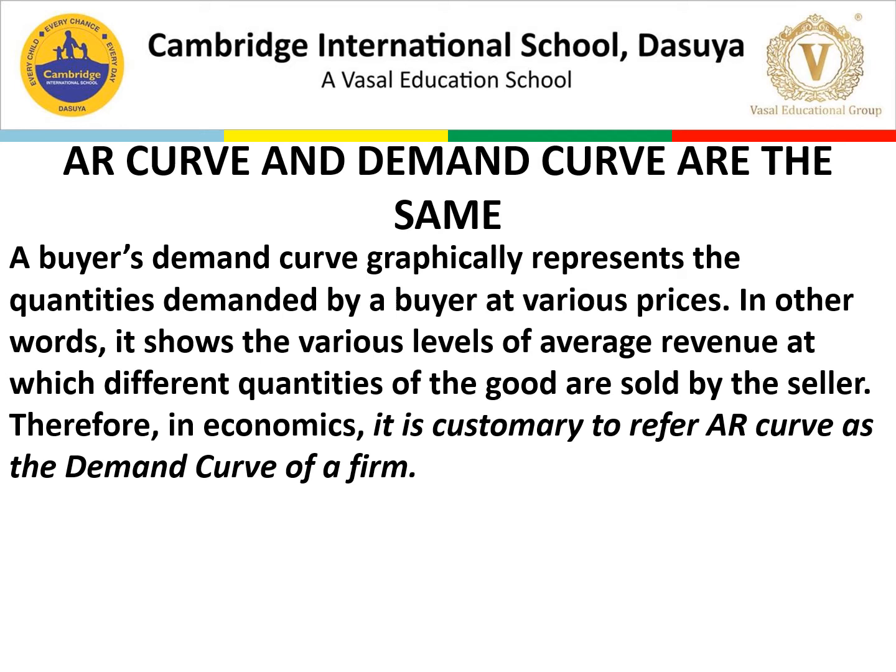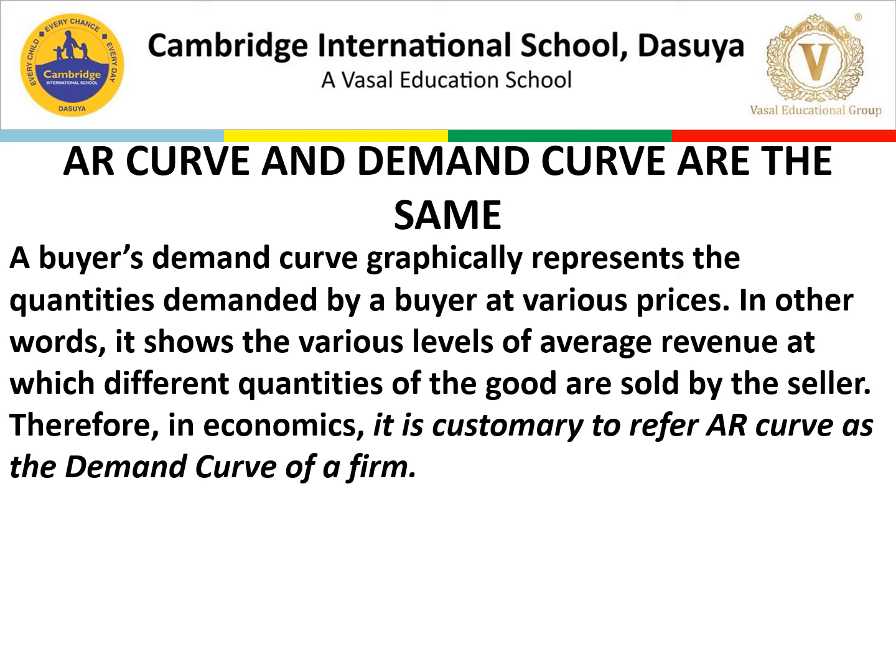In other words, it shows the various levels of average revenue at which different quantities of the good are sold by the seller. So through average revenue we show how the sellers are selling goods to their buyers in different quantities. Therefore, in economics it is customary to refer to the AR curve as the demand curve of a firm. That is why we call the AR curve the demand curve of a firm.